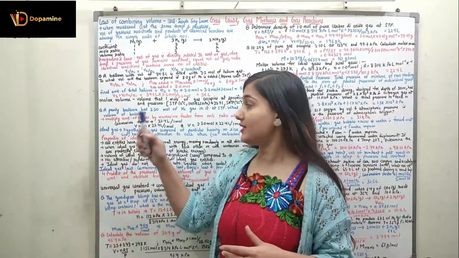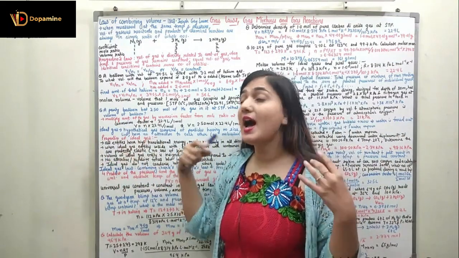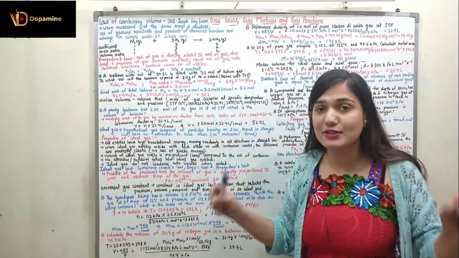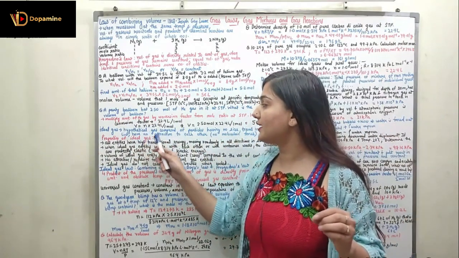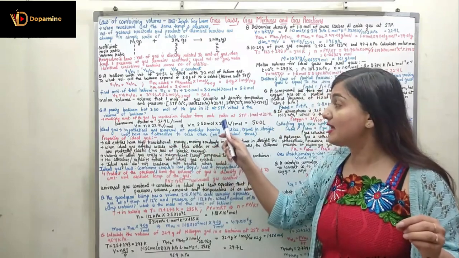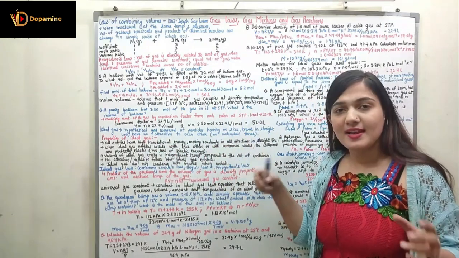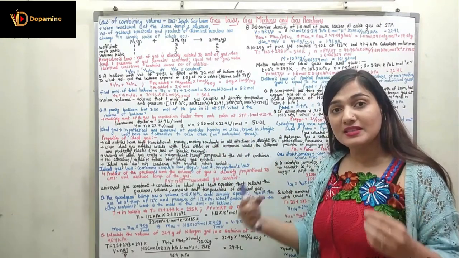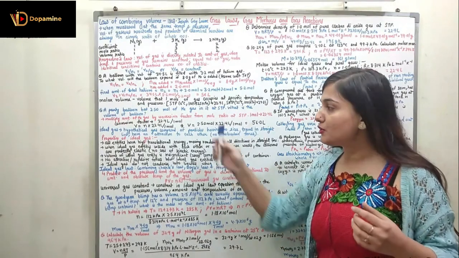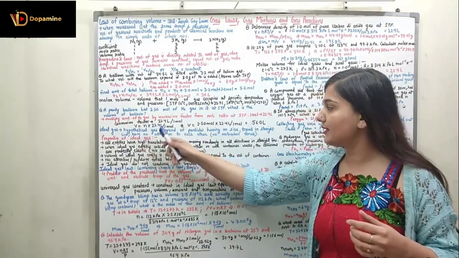Coming to the ideal gas. What is the ideal gas? It is a hypothetical gas. It is not an actual gas. It is just a hypothetical gas which is composed of particles which have no size. Can I have any particle with zero size? No, I can never. This is the reason I am calling it a hypothetical gas.